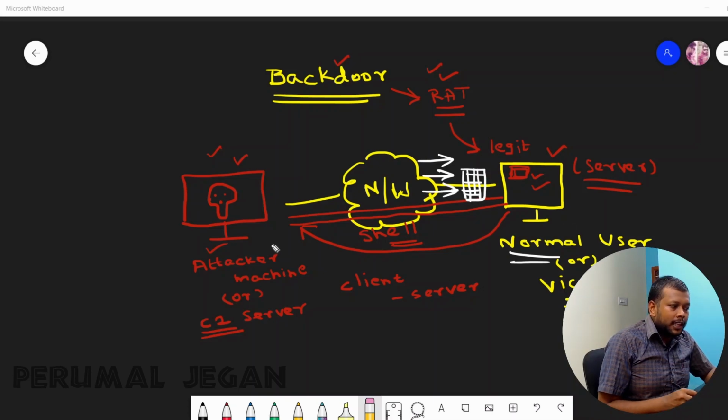So when the attacker tries to communicate with the normal user, there might not be access, and the exploit attempt using the backdoor can fail. But a skillful penetration tester should bypass this scenario and be able to get a successful shell.